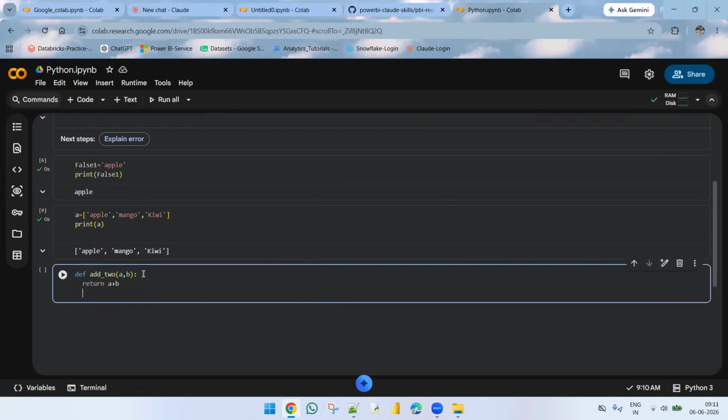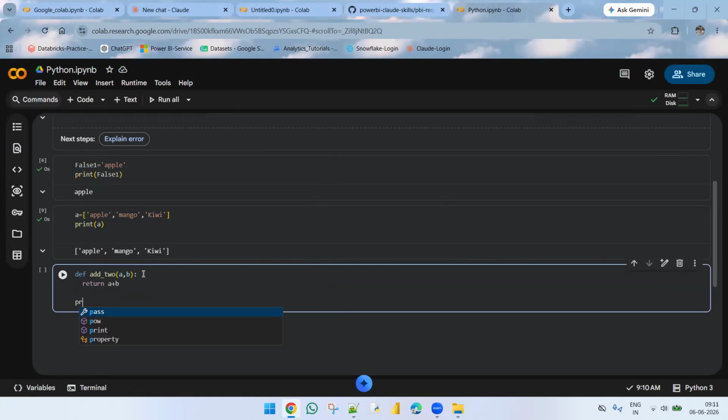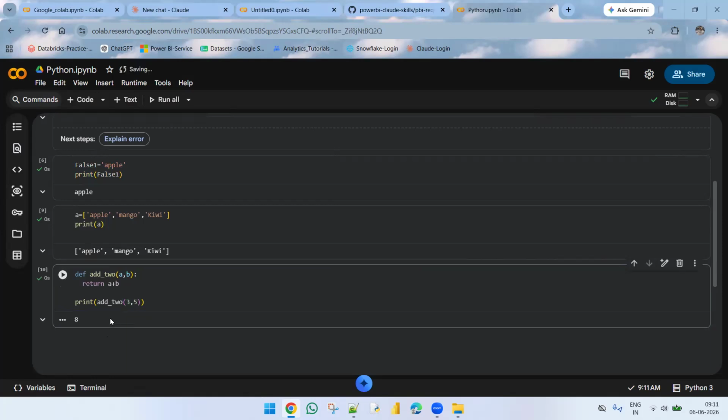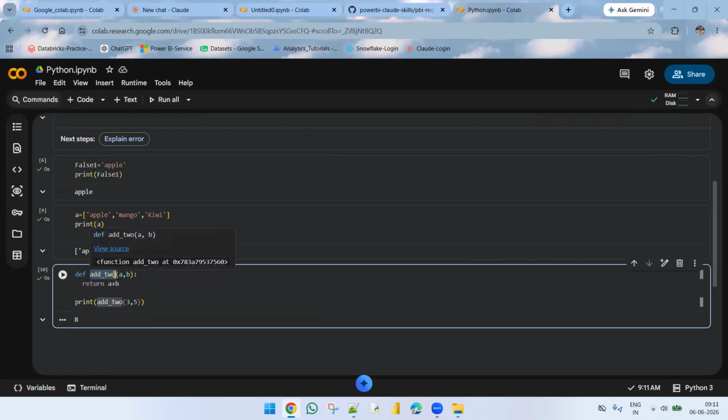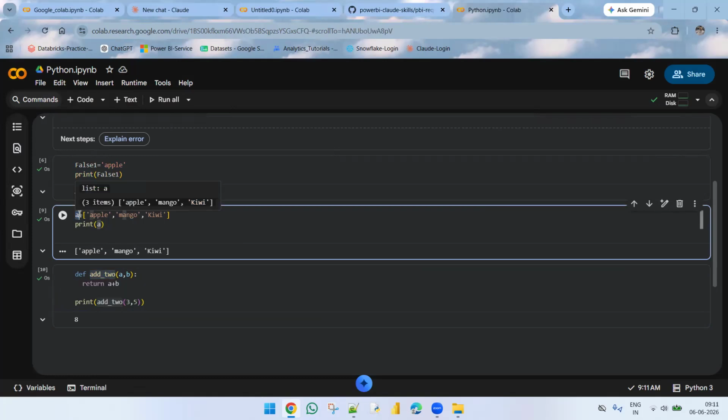Let's run this one. Print add 3 comma 5. Okay, now see here, add two numbers is one identifier, and here a is one identifier, a variable, and this is the function name.